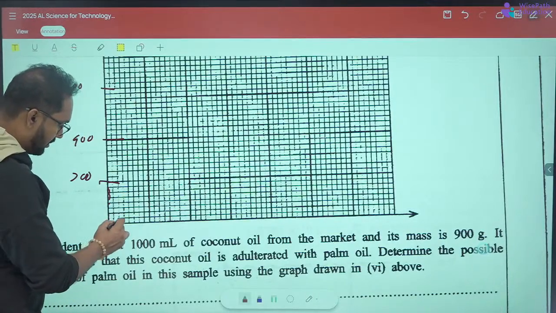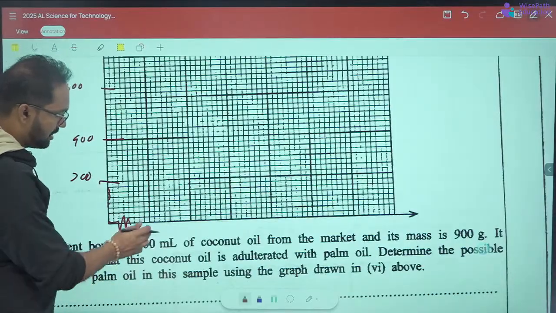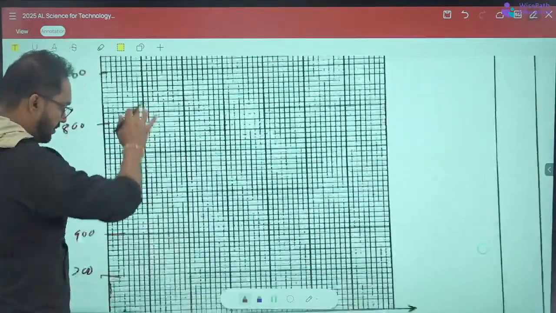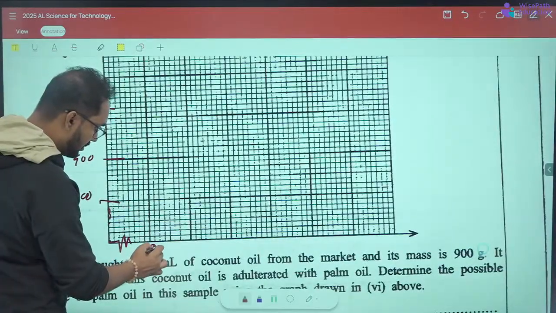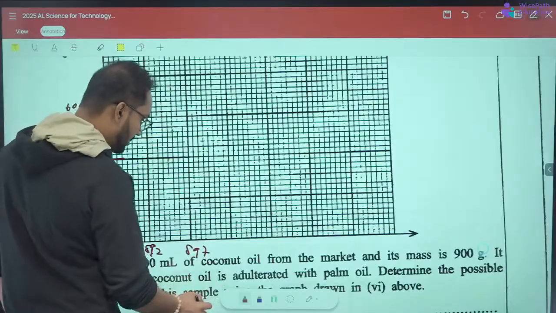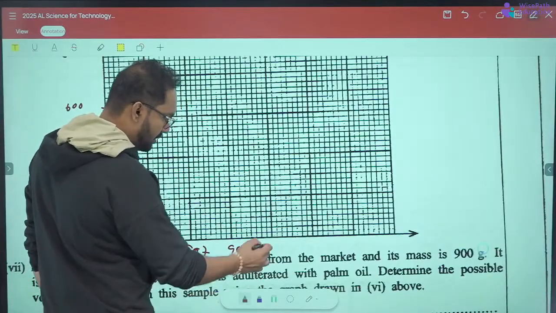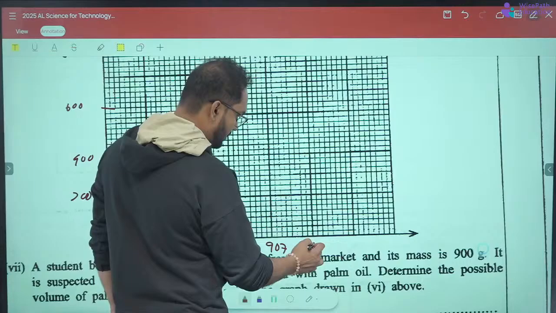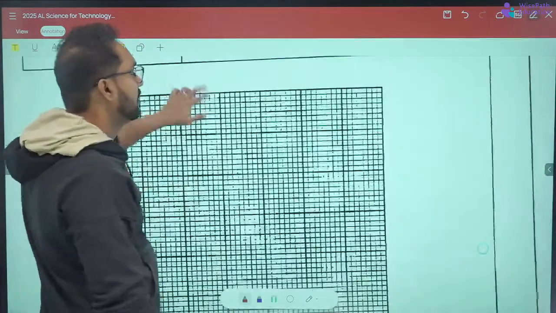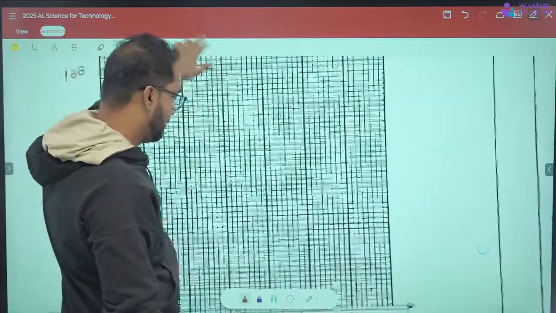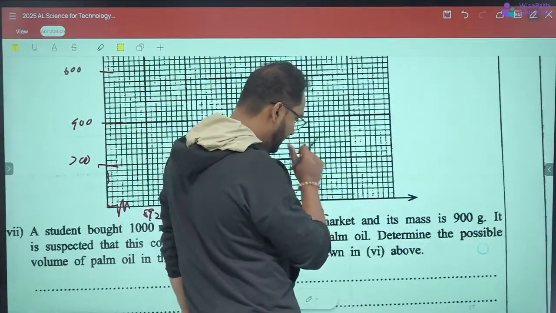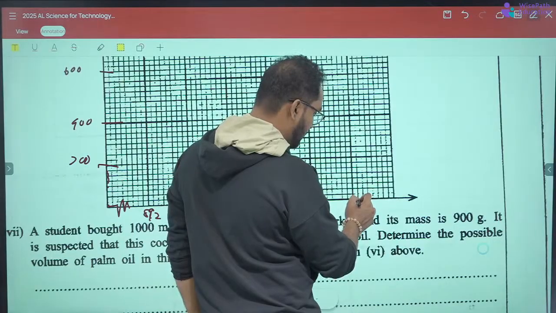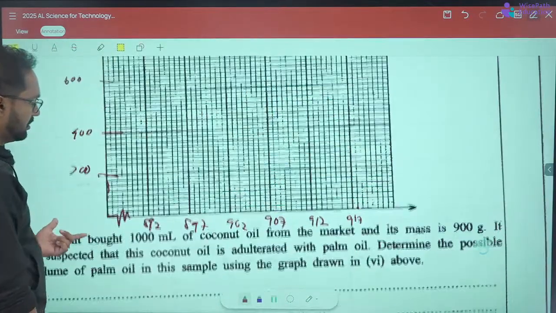I'll squeeze this and take the minimum value here, 892, and we'll go 5 by 5. 892, then 897, 902, 907, then 912, and 917. 918 is also there, so the graph goes up to here. So if you plot them,